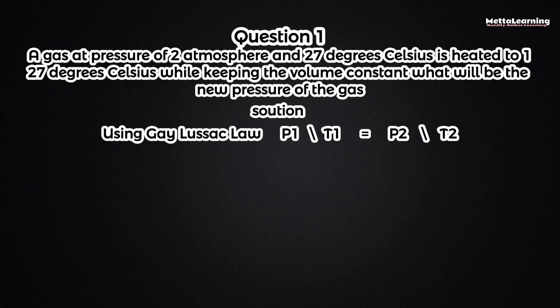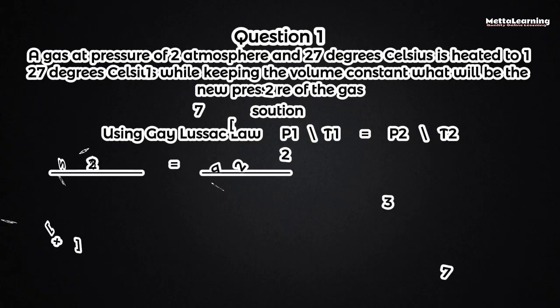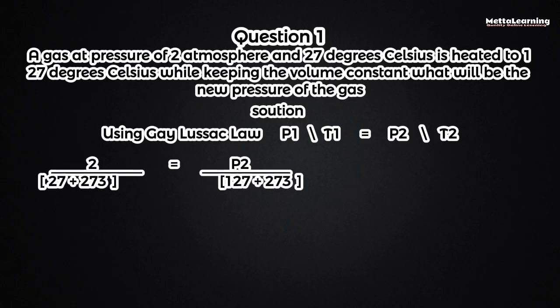Using Gay-Lussac's law, we state that P1 over T1 equals P2 over T2. From our question, we're given the first pressure, the first temperature, and the second temperature, but we're not given the second pressure, which is what we're looking for. So we plug in our values as we convert our temperature from Celsius to Kelvin. Then we have 2 divided by 27 plus 273 Kelvin equals P2, the new pressure, all divided by 127 degrees Celsius plus 273 Kelvin.